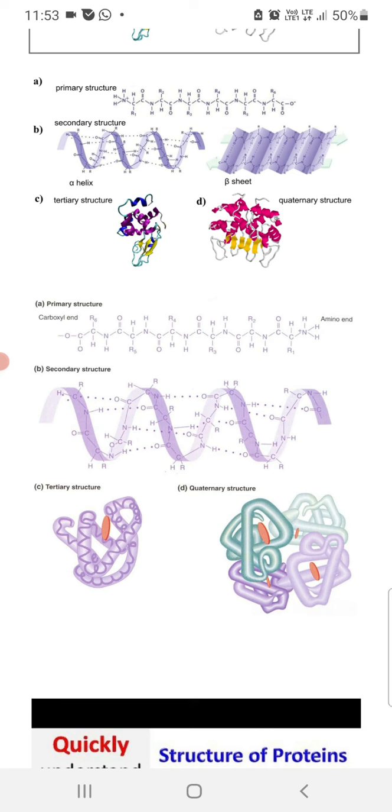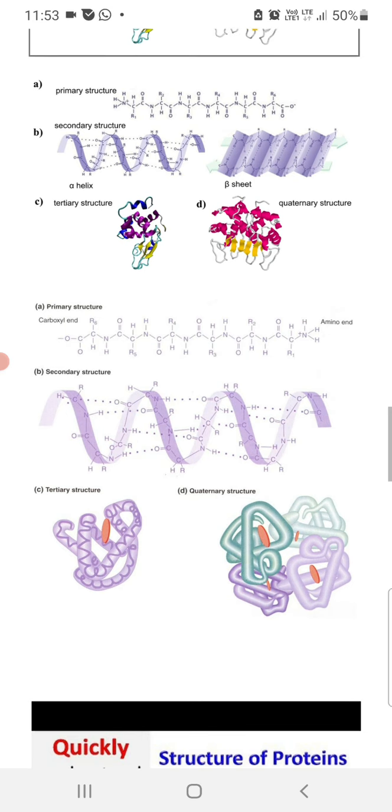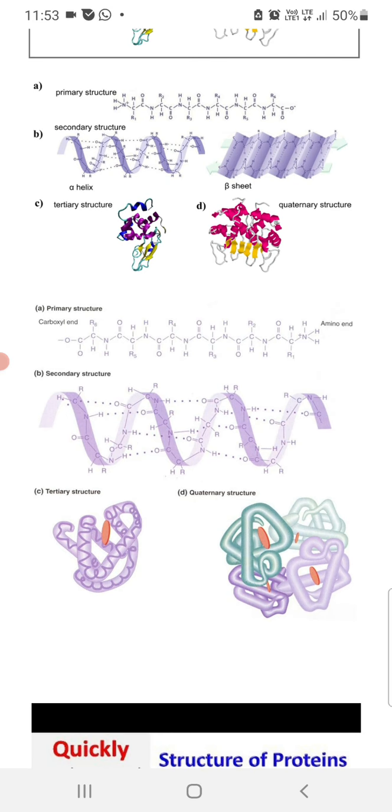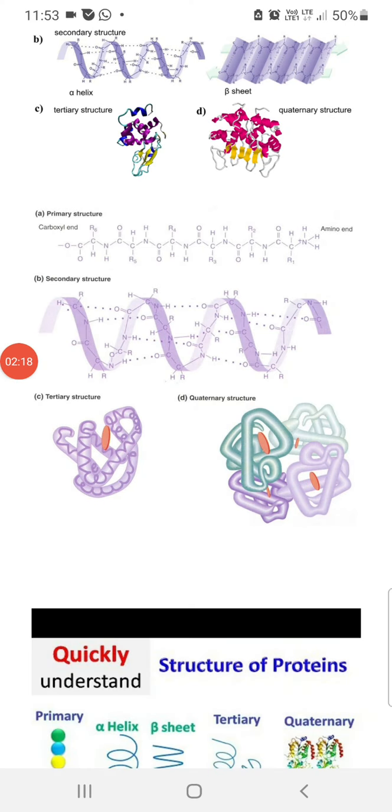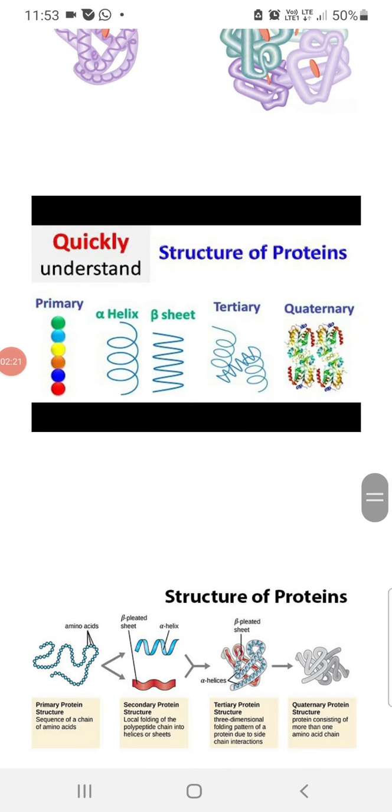In some conditions, such as some of the hormones, the polypeptide may directly be the functional part, as in the case of glucagon. It is a single chain of polypeptide which will be the functional unit, but in all proteins that may not apply, so they undergo conformational changes. The secondary, tertiary and quaternary structures will form and undergo conformational changes to become a functional protein.